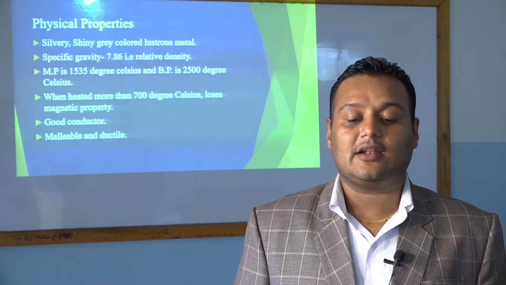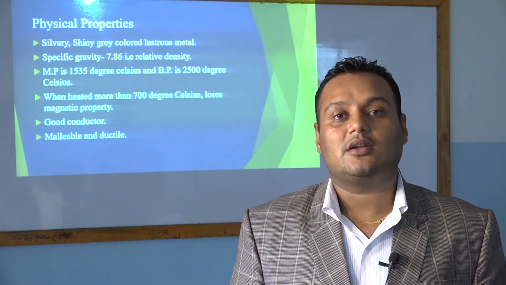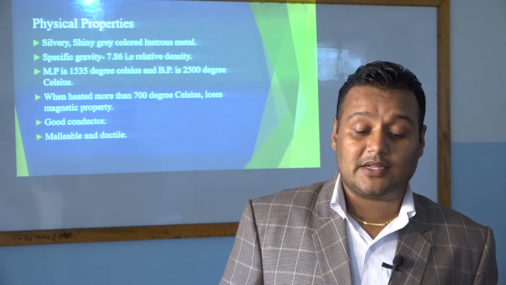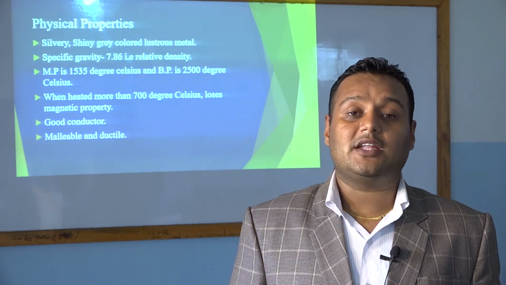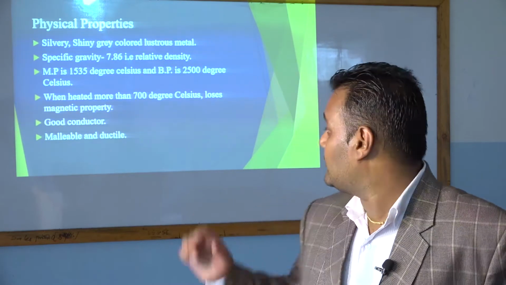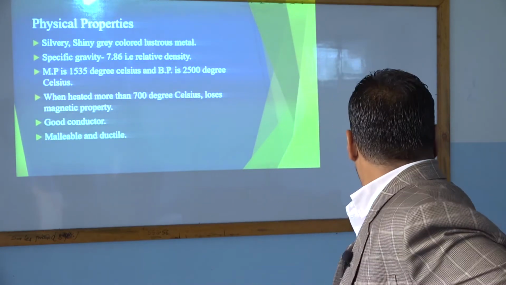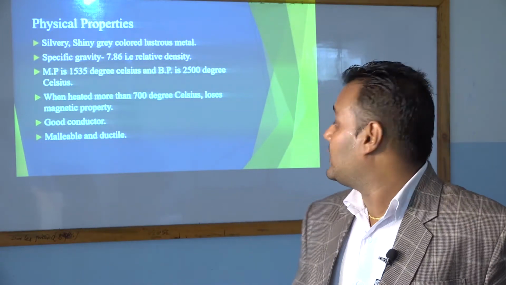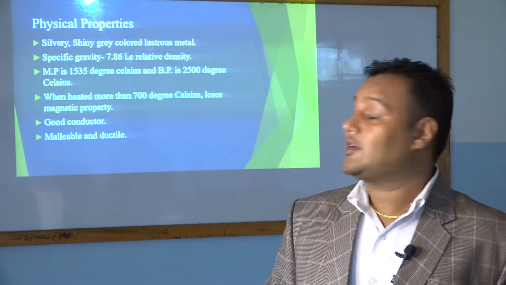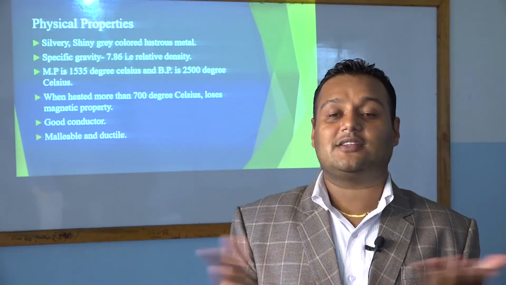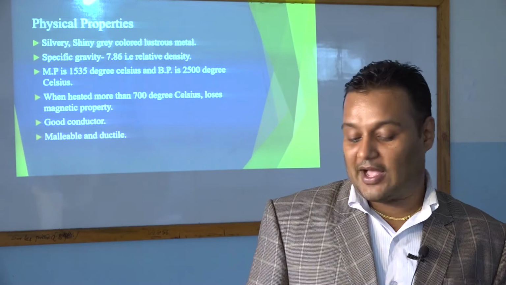Silvery, shiny, grey, lustrous metal is called iron. Its specific gravity is 7.86, or its relative density is 7.86. Its melting point is 1535 degrees Celsius and boiling point is 2500 degrees Celsius. When the iron is heated to more than 700 degrees centigrade, it is not affected by the magnet. It is a good conductor of both heat and electricity, and it is malleable and ductile. That means we get sheets of iron and we get wires of iron.